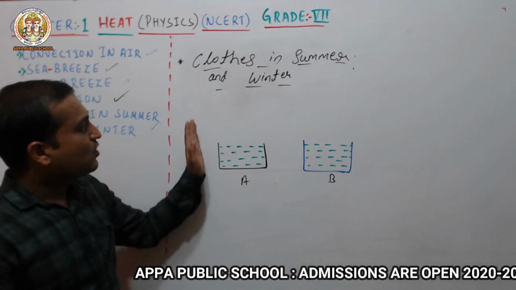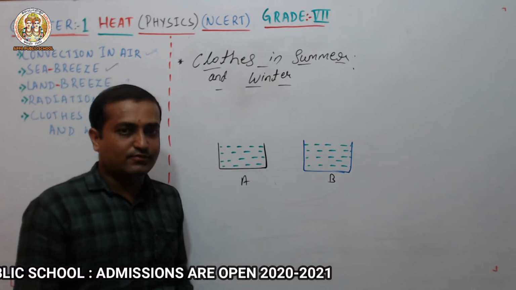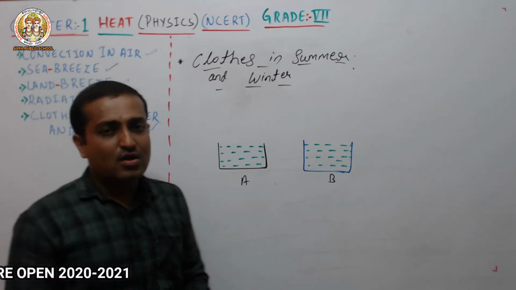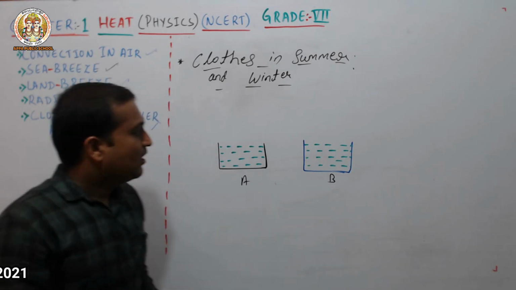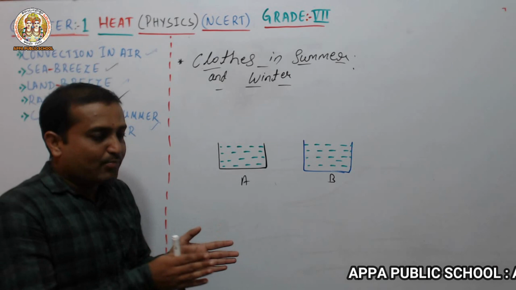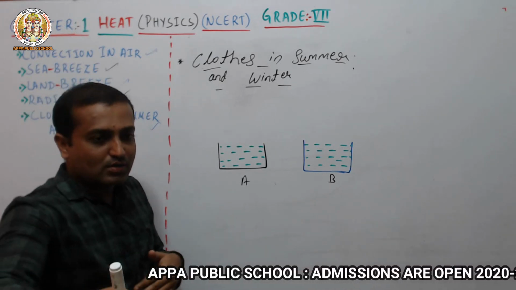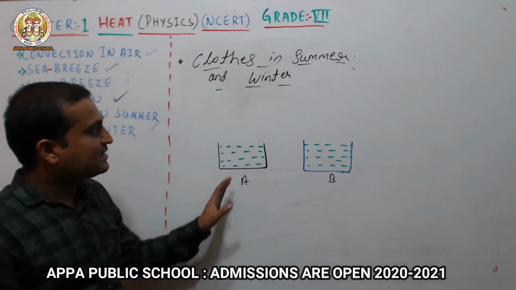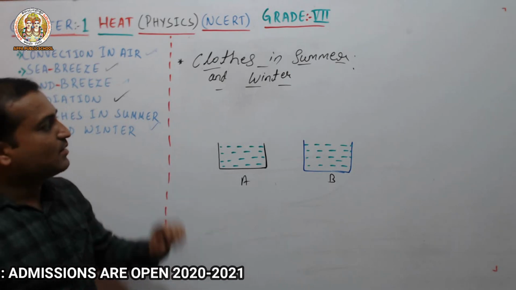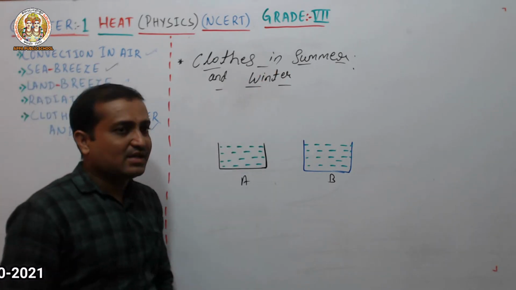Woolen clothes keep the body warm. Why? Because woolen is a poor conductor of heat. So air is trapped in the woolen clothes, and it keeps the body warm, and the heat does not flow to the outside. For that reason we like to wear woolen clothes in winter, and it keeps the body warmer. So this is the explanation of clothes in summer and winter.